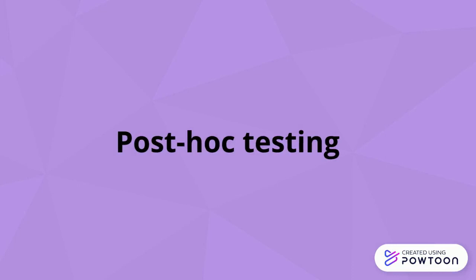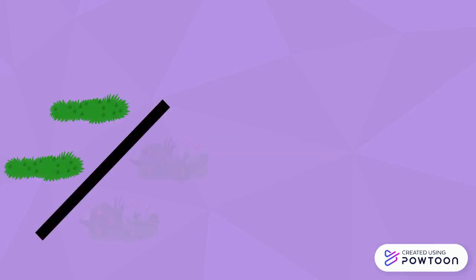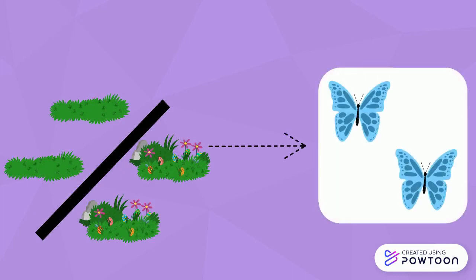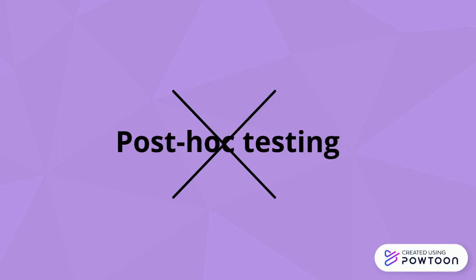Due to the insignificant result, post-hoc testing was used to try and explain why this happened by seeing if there was a link between grass cover or shrub cover and butterfly diversity, but nothing was found. Post-hoc testing is not considered good practice in science anyway, because the more analyses you run, the more likely you are to find a link just by chance.